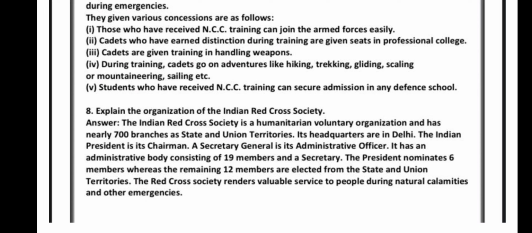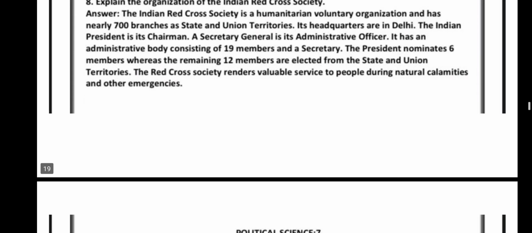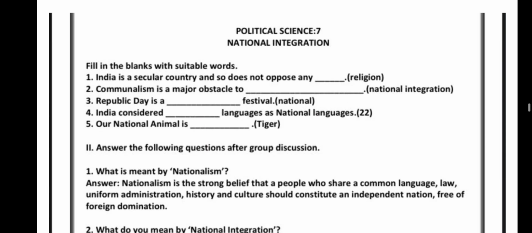It has an administrative body consisting of 19 members and a secretary. The President nominates 6 members, whereas the remaining 12 members are elected from the states and union territories. The Red Cross Society renders valuable service to people during natural calamities and other emergencies. So, Political Science 7th chapter, National Integration.